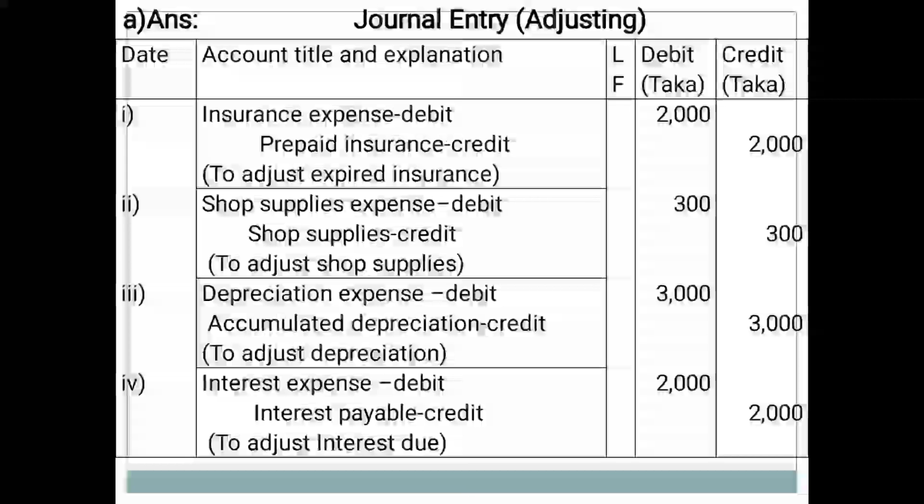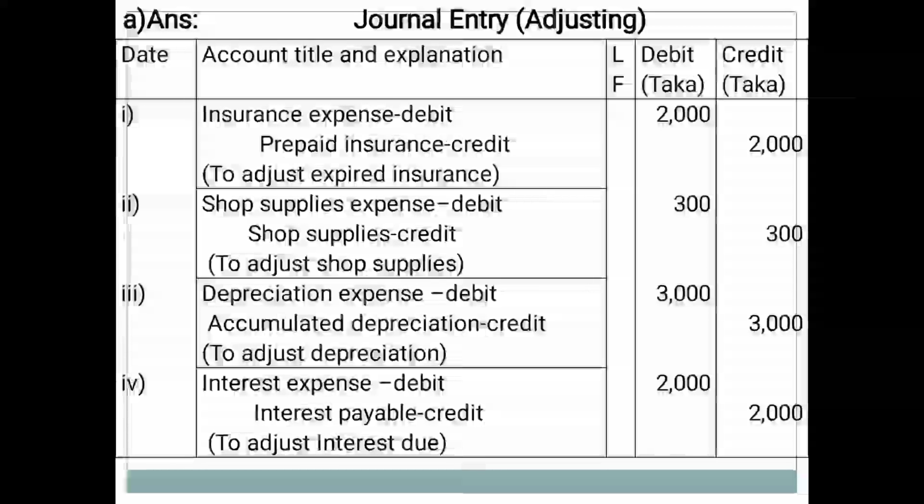Second one, shop supplies expense debit, shop supplies credit, or supplies expense debit, supplies credit. That is the amount of Taka 300 and 300, that is the amount of 1300 minus 1000. It is treated as supplies used amount.